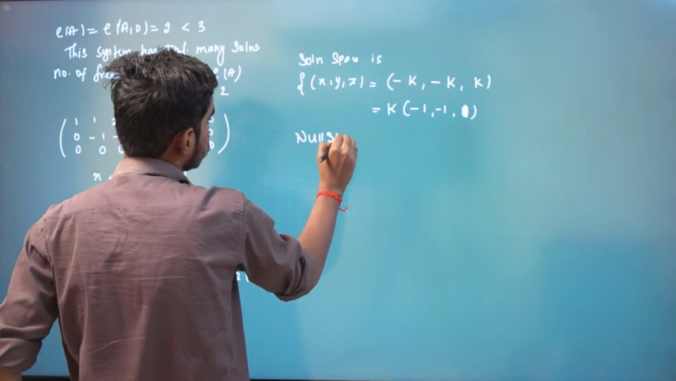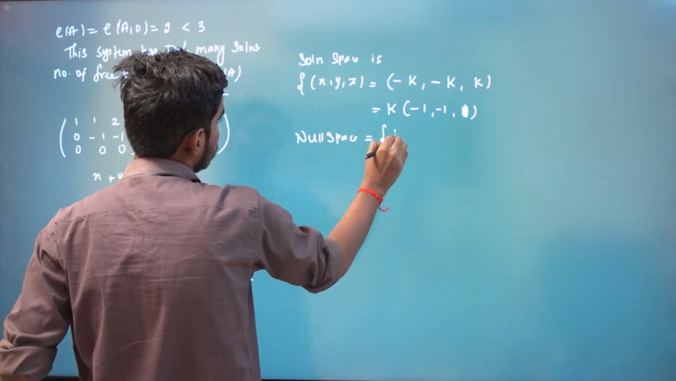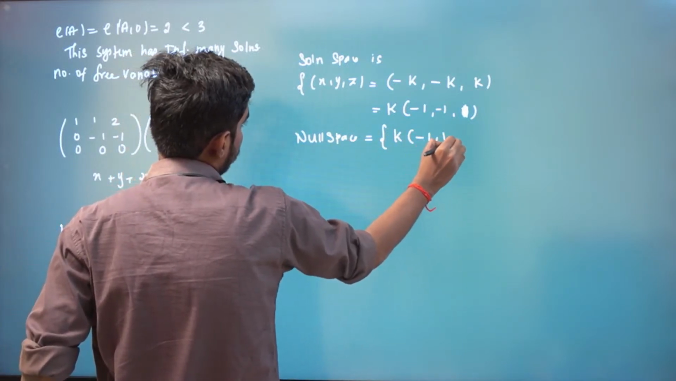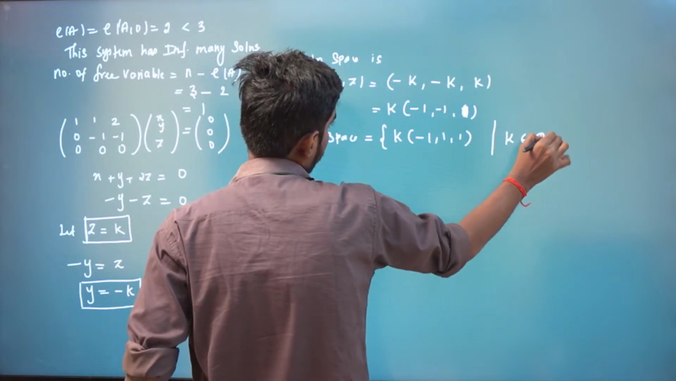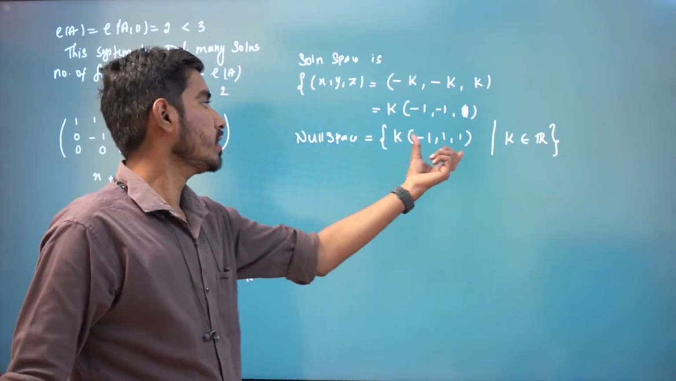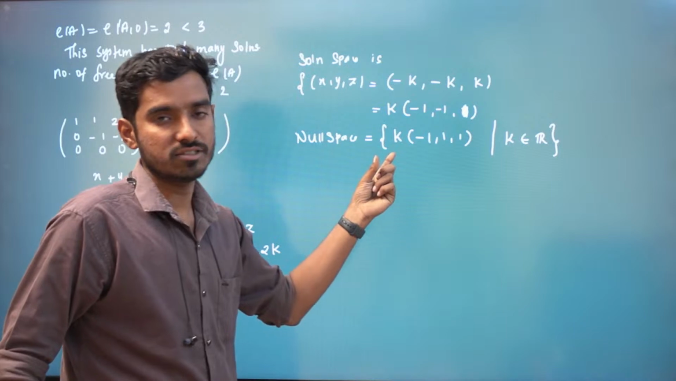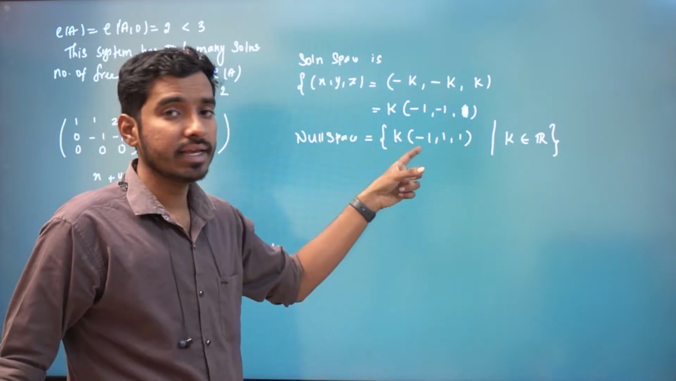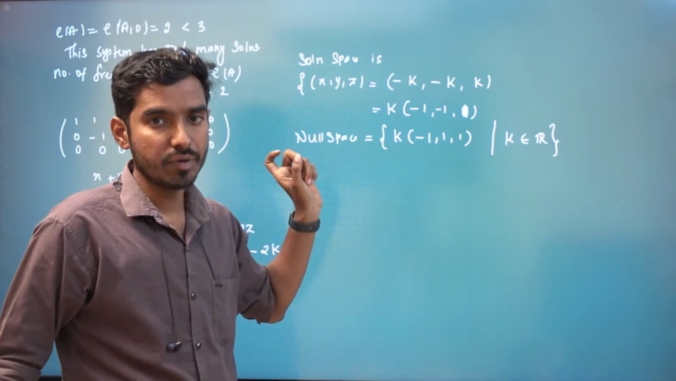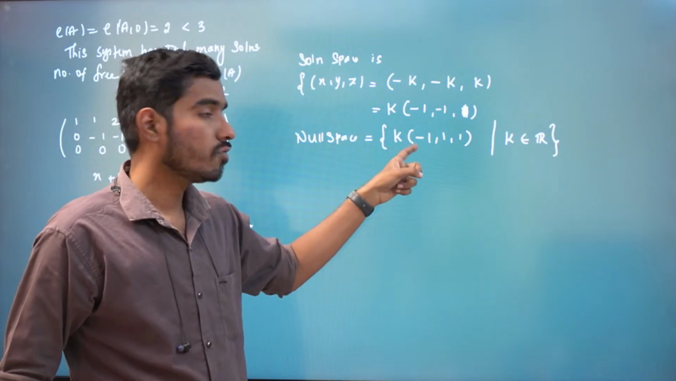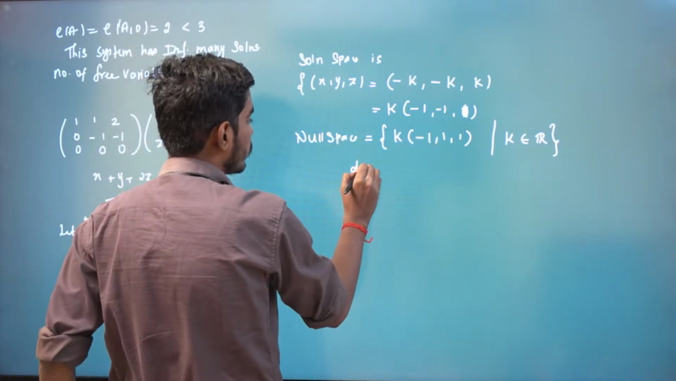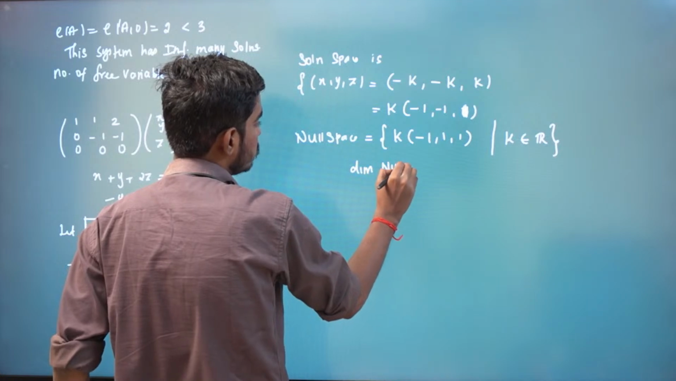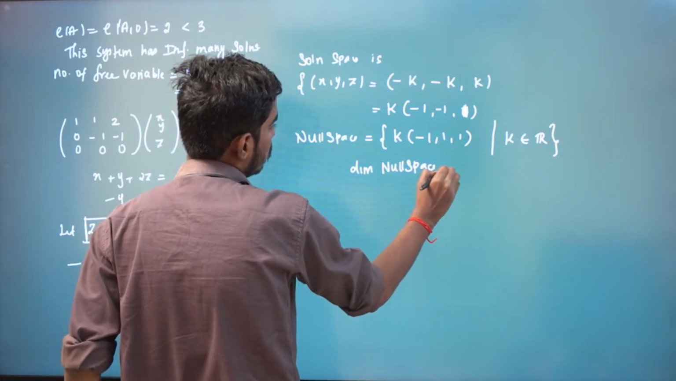So null space consists of k times minus 1 comma 1 comma 1, and this k belongs to real numbers. And you can see this single vector alone spans the null space. This single linearly independent vector spans the null space. So the number of elements in the basis is 1. That means the dimension of null space is equal to 1.